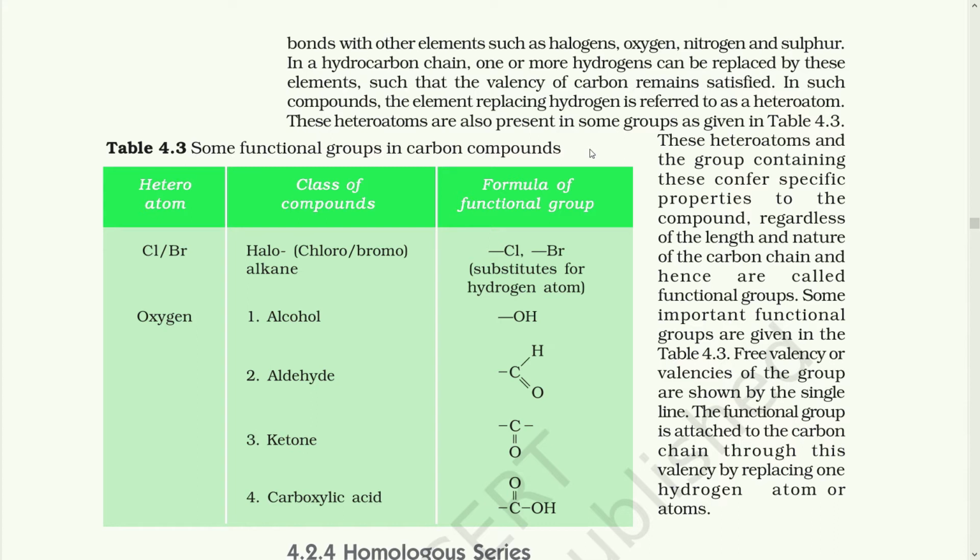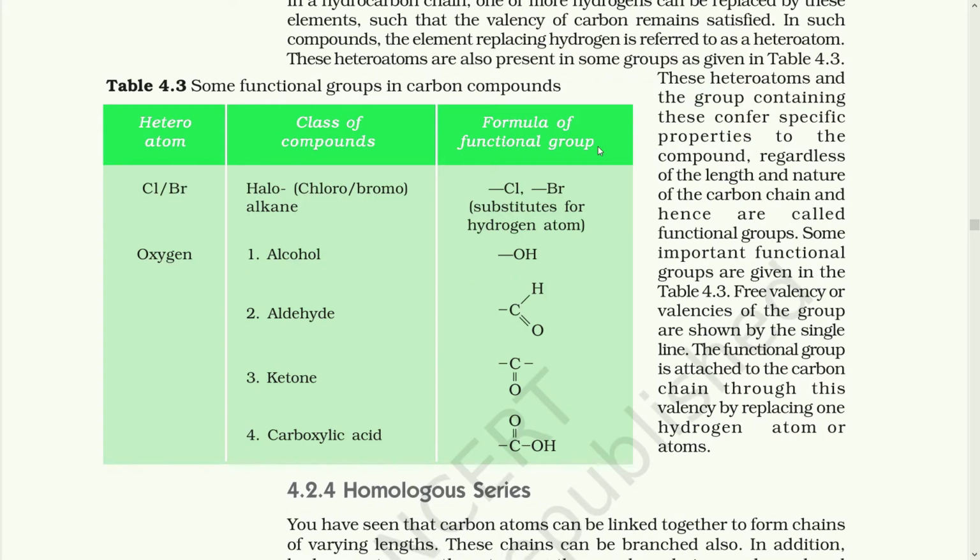These heteroatoms are also present in some groups, just like given in table 4.3. As you study table 4.3, you will come to know about heteroatoms. There are three main heteroatoms mentioned here: chlorine, bromine and oxygen. If chlorine or bromine is added, the class of compound it forms is the halogen group. That means from the structural formula of any of the functional groups, if any one hydrogen is replaced with chlorine or bromine, it forms a new functional group known as the halogen group.